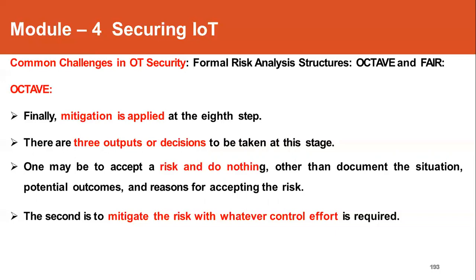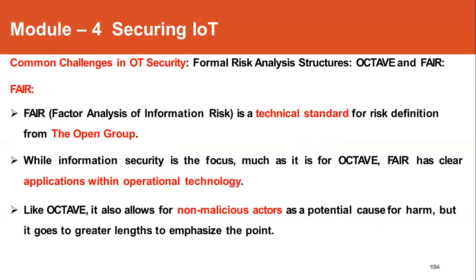So these are the 8 steps that are there in Octave risk analysis structures. So the next similar related risk analysis structure is FAIR, that is Factor Analysis of Information Risk. So it is a technical standard for risk definition from The Open Group.